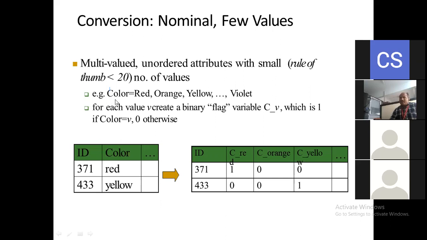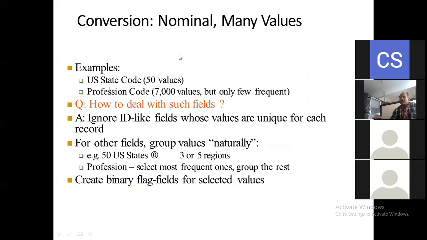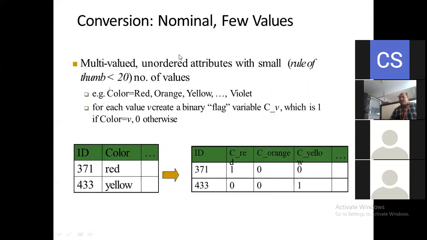For example, suppose the colors are red, orange, yellow, violet. For each value, we create a binary flag variable, c_v, which is 1 if color is equal to v, otherwise 0. Like that, these tables we have considered for the conversion of nominal to a few values. So in that way, we have considered the conversion of nominal to a few values here. Okay, so have you got this?